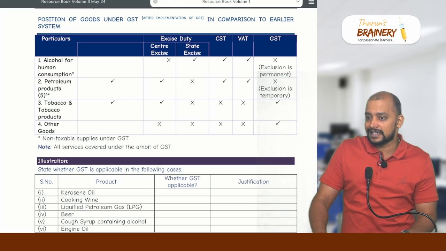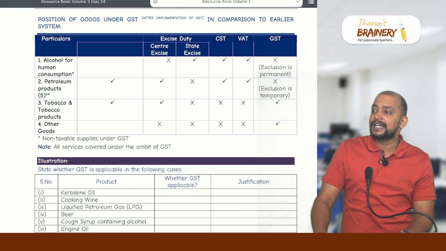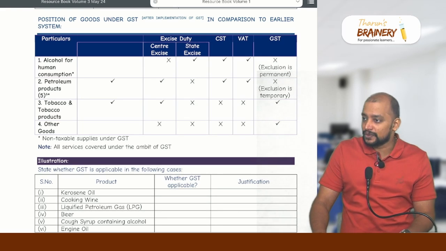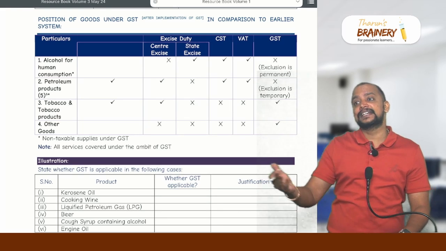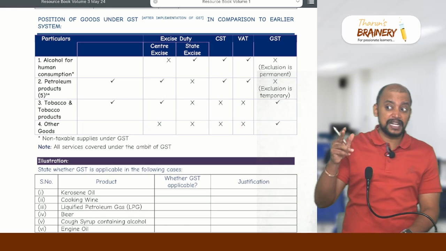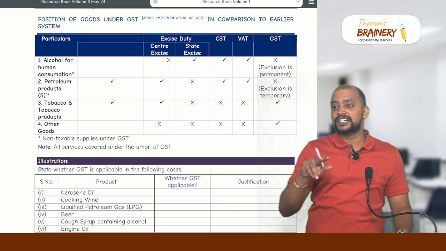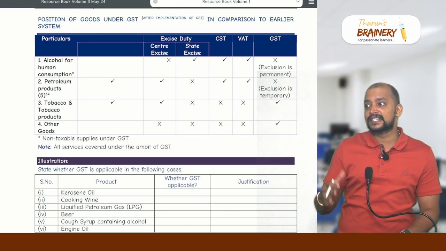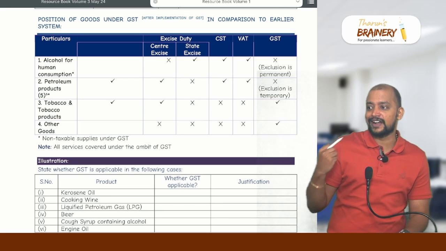So due to that, states were levying state excise duty, CST and VAT. CST, even though levied by the central government, was retained by the state government, meaning the revenue was going completely to the state government.